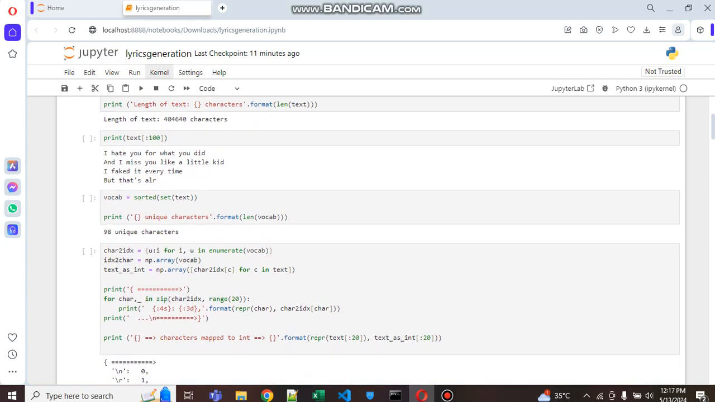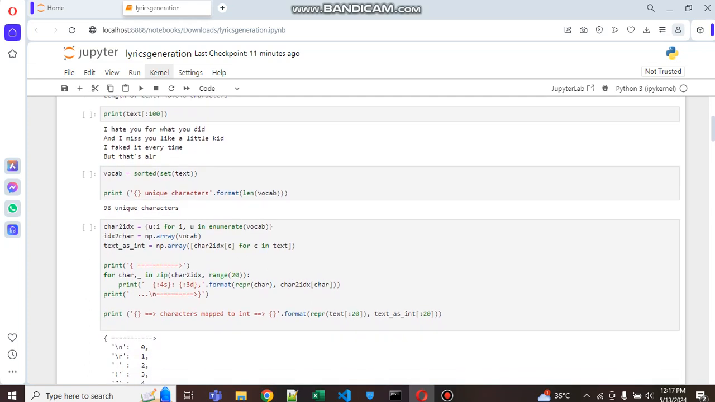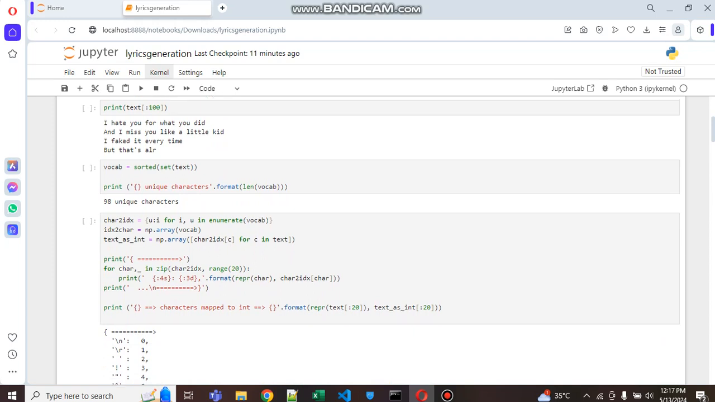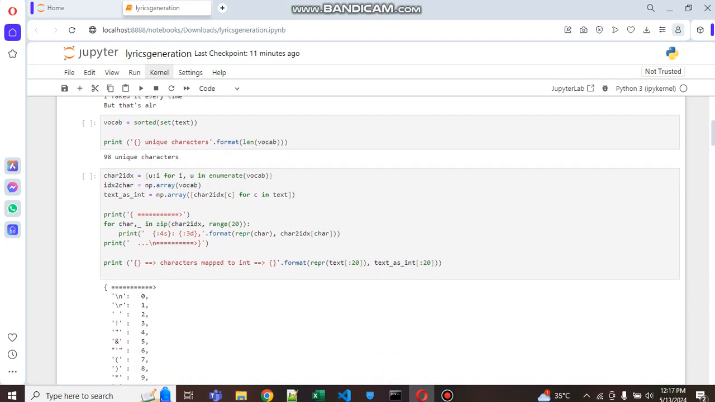Next we map these characters to integers, because neural networks do not understand text. This mapping is done with two dictionaries, char to idx and idx to char. Here we can see it. This will help in the encoding and decoding of the text.